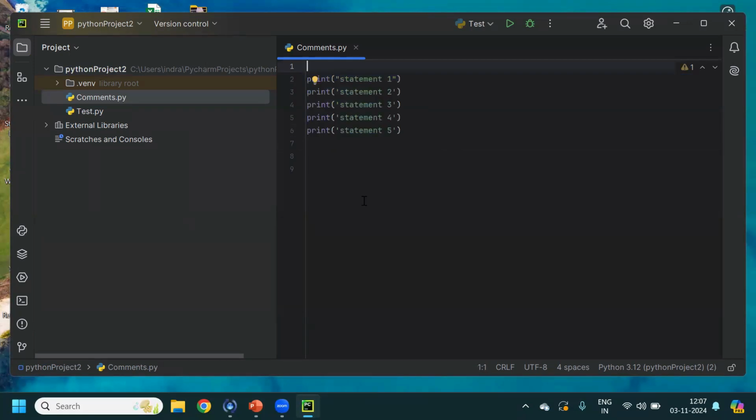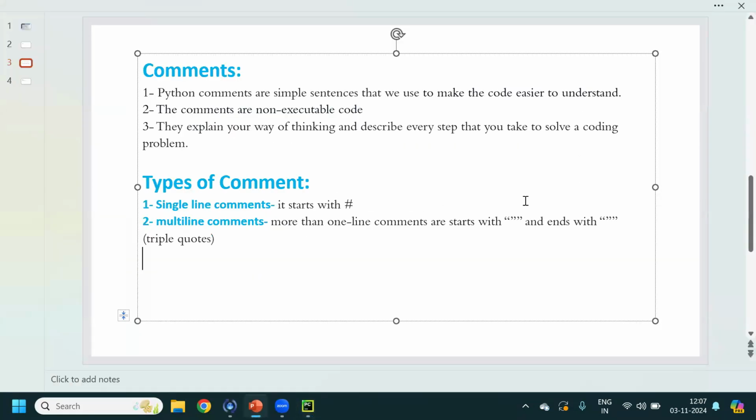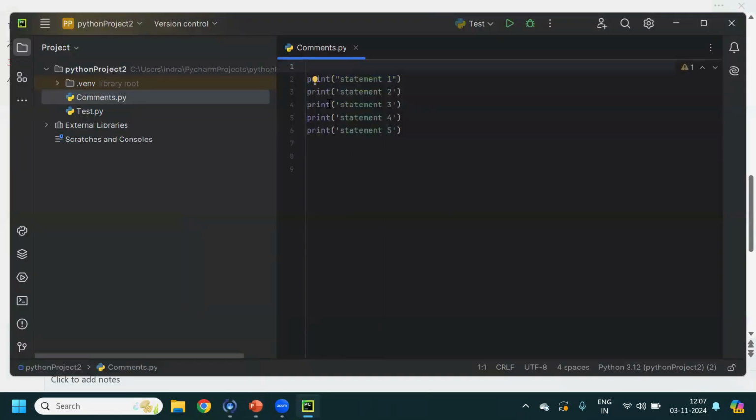Another way is triple quotes. You can just type triple quotes here, and at the end also you need to put triple quotes. See, all lines of code got commented.